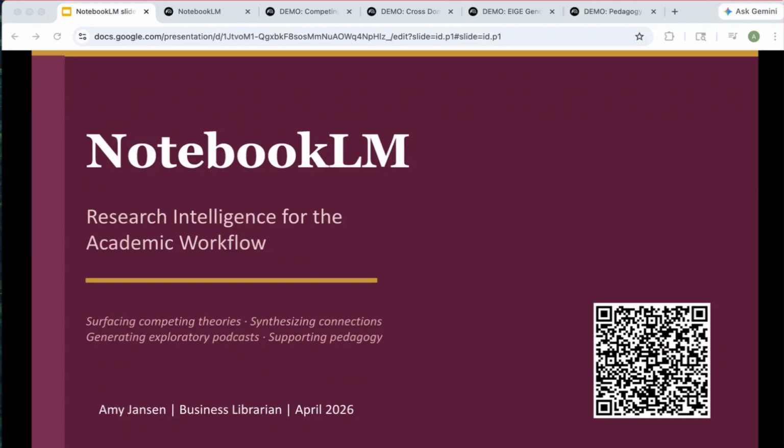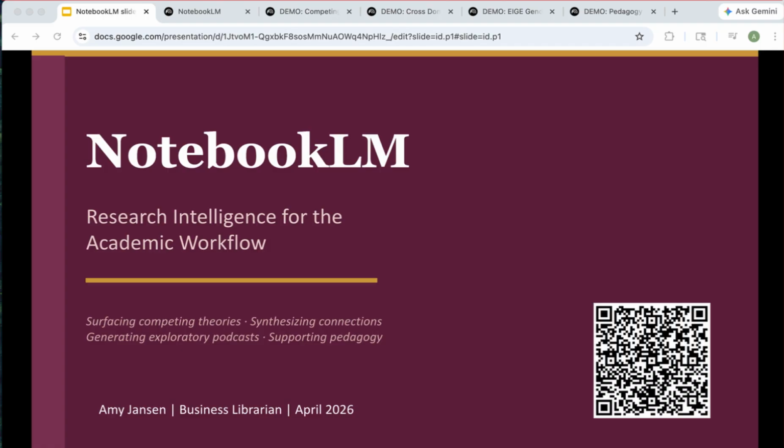Welcome, everyone. Today, I want to show you something that has real implications for how we do research. It could act as a possible thinking partner for your research documents. It's called NotebookLM, and it's a Google tool that lets you upload your own sources, such as articles, papers, reports, policy documents, and then query across them intelligently.